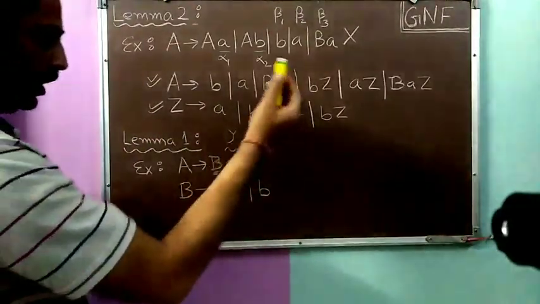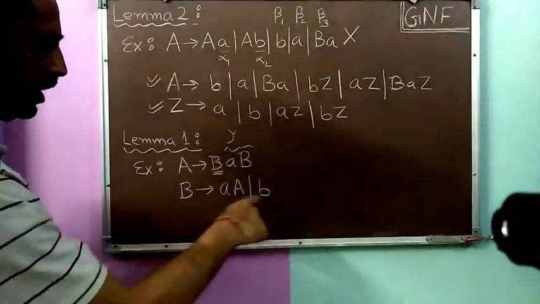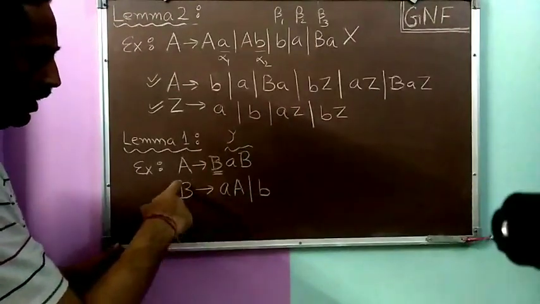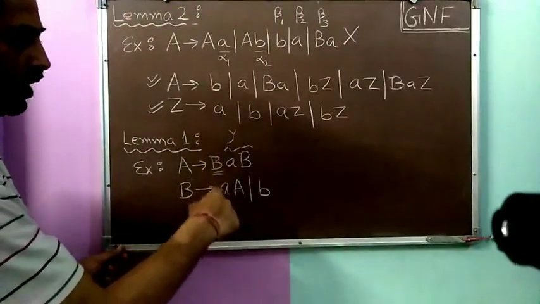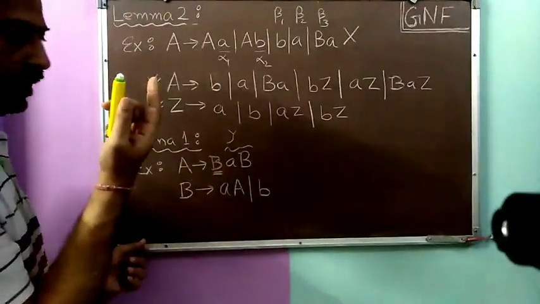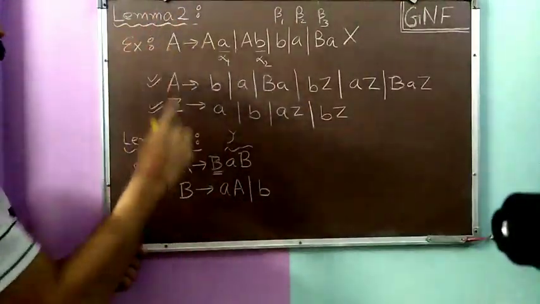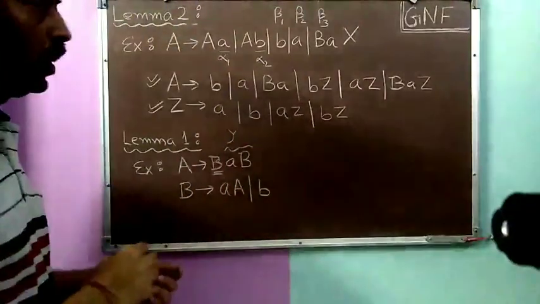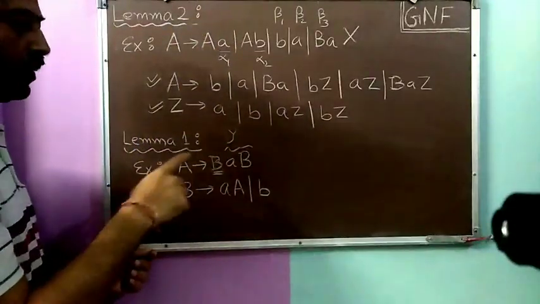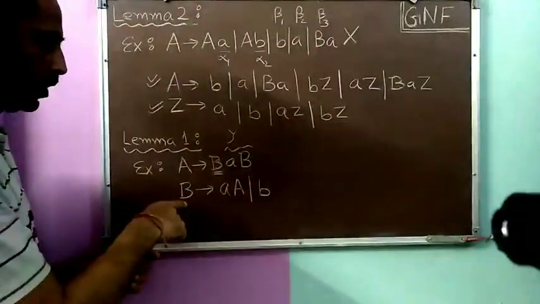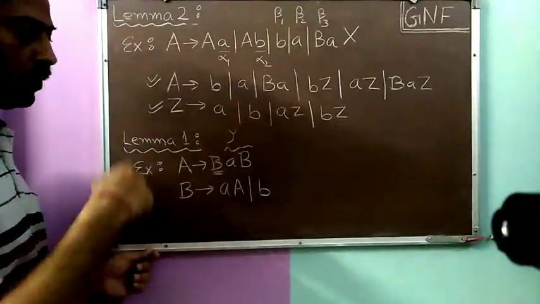Okay. So what we will do is replace this B by its corresponding values, and we can see that the B productions do not start with the variable B itself, because if they started with the variable B itself, then we could not remove B in that case. Okay. In that case, if we want to remove B, we have to first use lemma 2 to remove the same variable, because lemma 2 is useful for removing the same variable which is occurring as the first symbol on the right hand side, and lemma 1 is useful for removing those variables which are not the same as the left side variable but occurring at the first place on the right hand side.